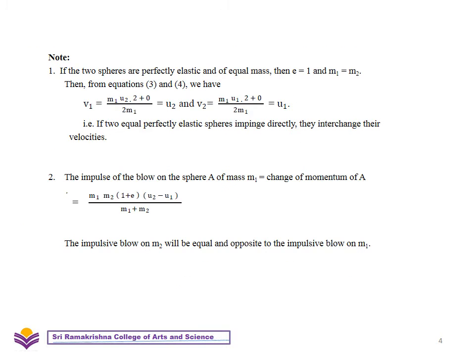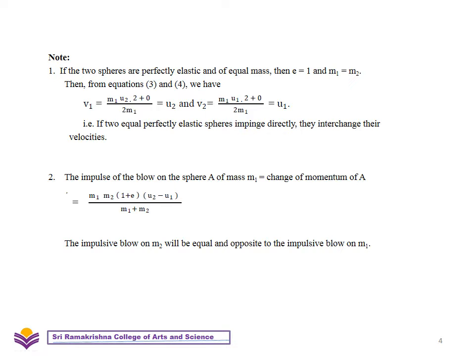Now you consider these 2 points. If the two spheres are perfectly elastic, that is their coefficient of restitution is equal to 1 and their masses are also equal, m1 is equal to m2, then the velocity of the first sphere after impact, that is v1, will become u2, that is it takes the velocity of the second sphere before impact.